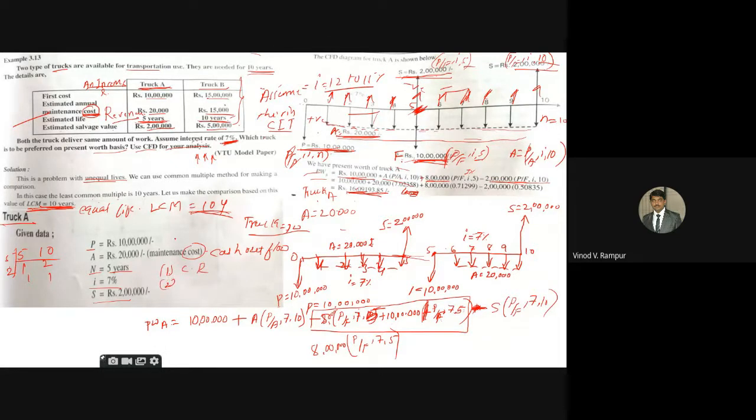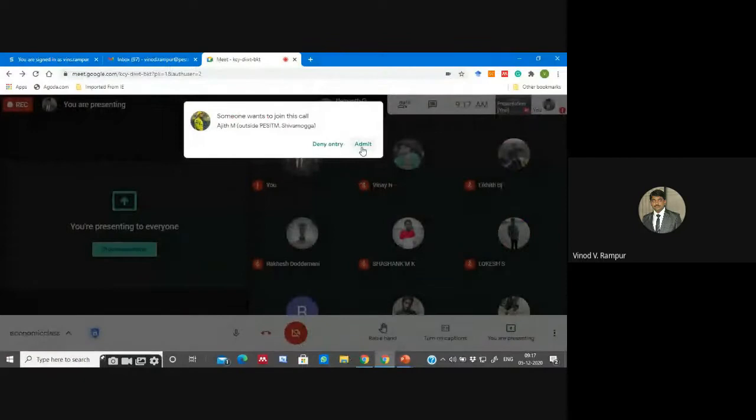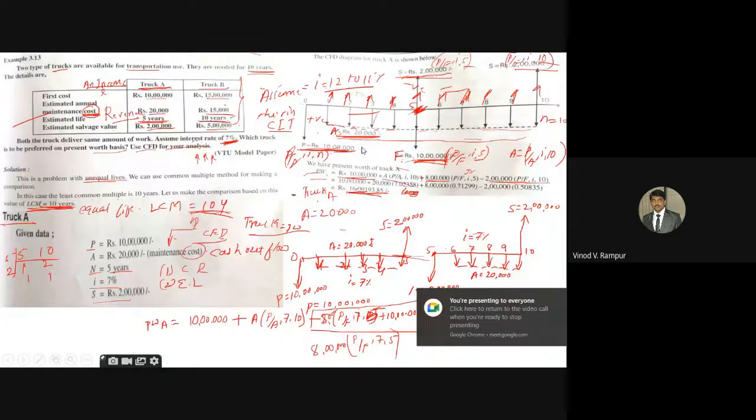The second point we have to decide is whether it is equal life or unequal life. If it is equal life, then you start drawing the cash flow diagram, write down the equation for that cash flow diagram, and find out the present worth of that alternative. If it is unequal life, in our last class I explained the procedure to solve these unequal life problems.